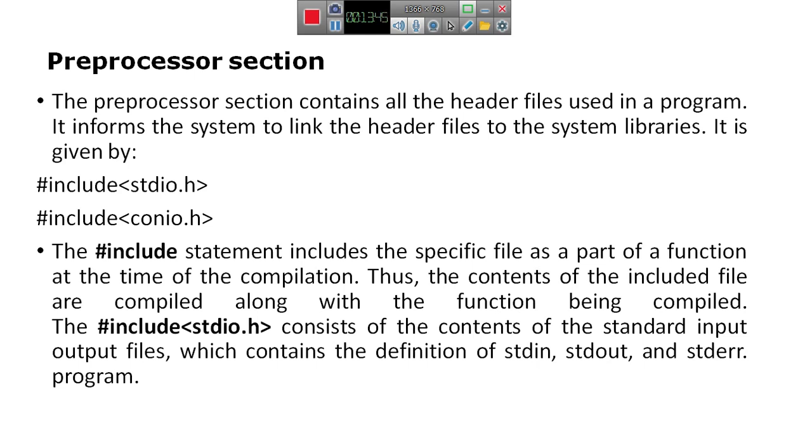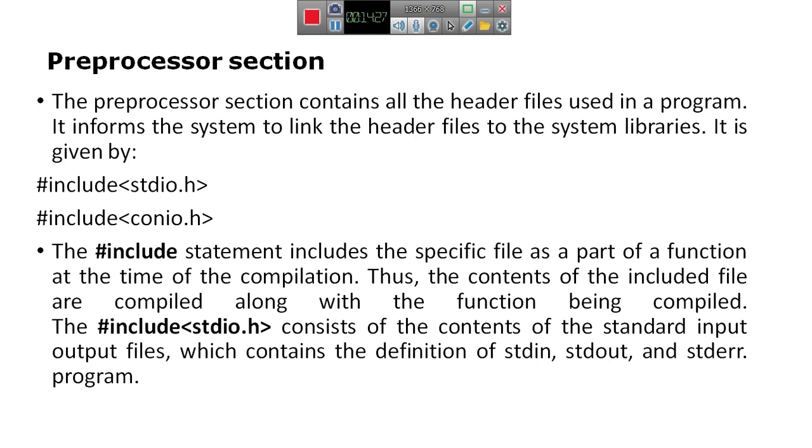There are more than 50 header files in the C programming language, having a number of built-in functions for carrying out various operations for different purposes. In order to use those built-in functions in our program, we need to include that header file at the top of the program, and that is called the preprocessor section. The statement that we include at the top of the program is called a preprocessor directive.